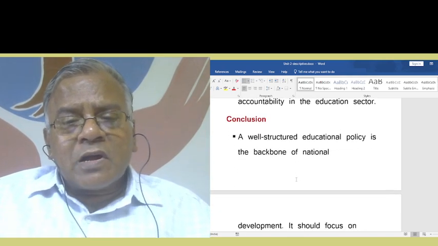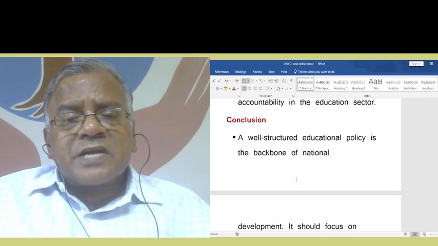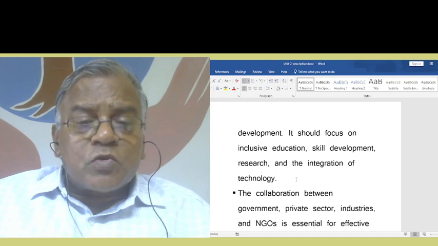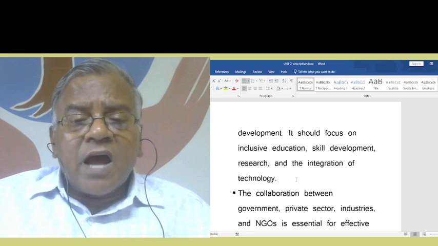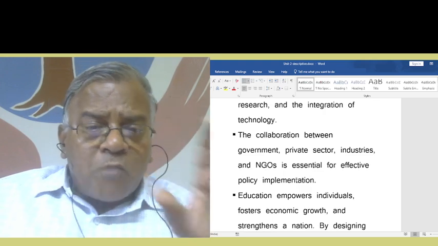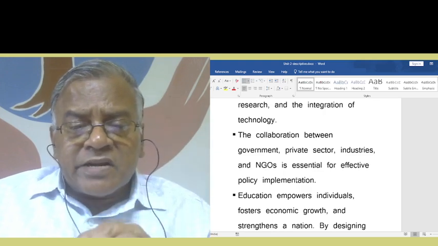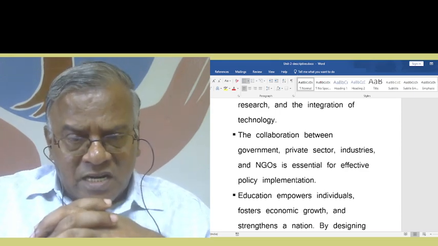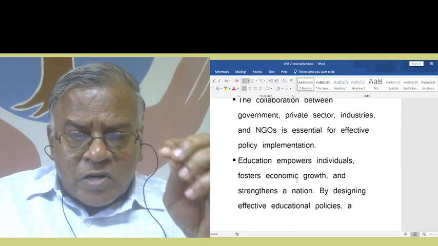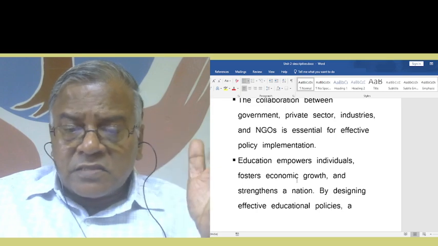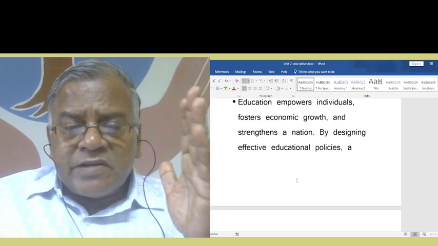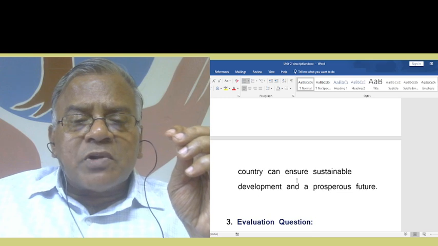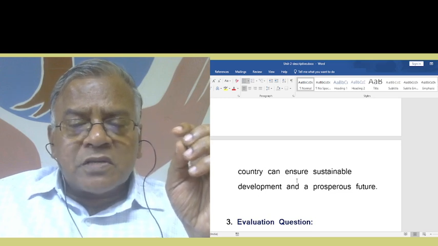We'll go for the conclusion part, of course. A well-structured educational policy is the backbone of national development. You should focus on inclusive education, skill development, research, and integration of technology. The collaboration between government, private sector, industries, and NGOs is essential for effective policy implementation. Education empowers individuals, fosters economic growth, and strengthens a nation. By designing effective educational policies, a country can ensure sustainable development and a prosperous future.